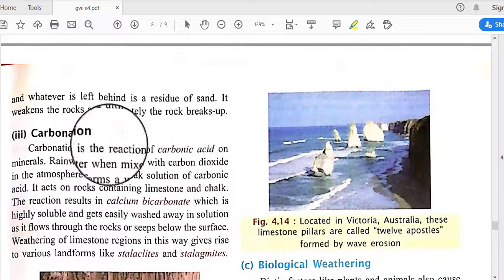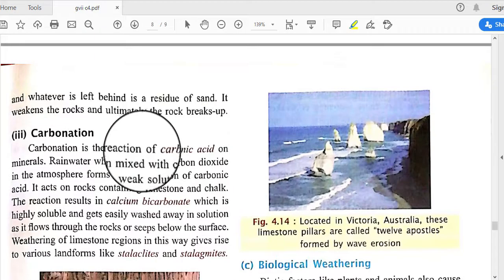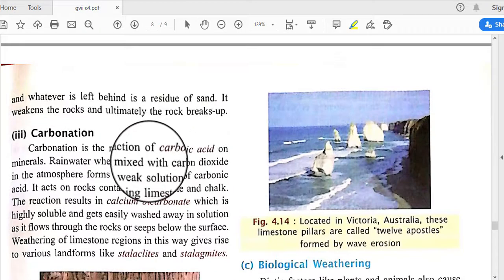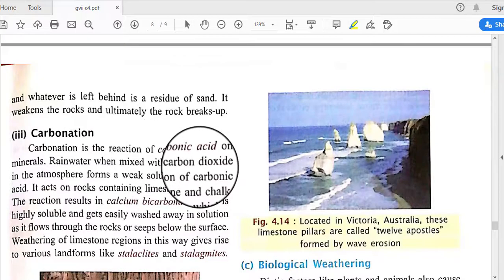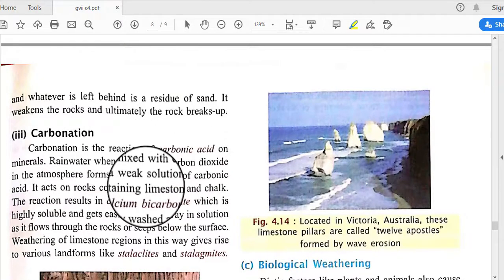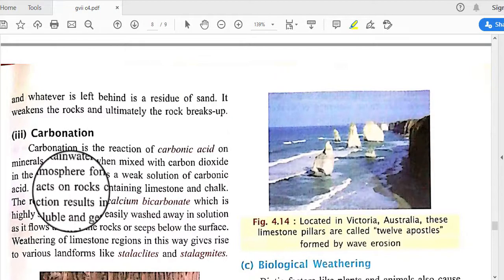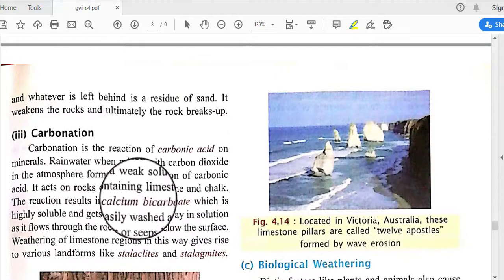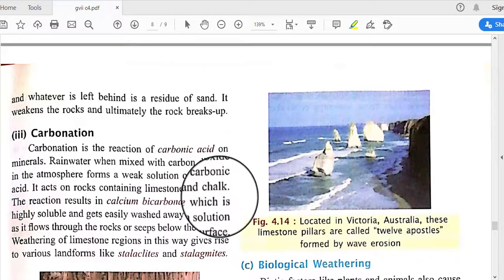This is another kind of weathering where carbonic acid changes rocks. Rainwater mixed with carbon dioxide in the atmosphere forms a weak solution of carbonic acid, and it acts on rocks containing limestone and chalk. Solution is what?